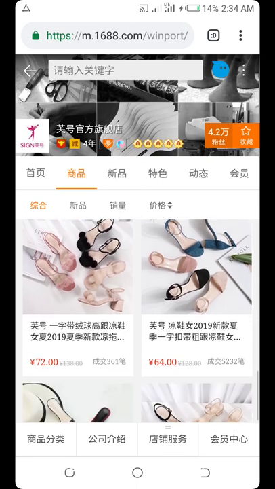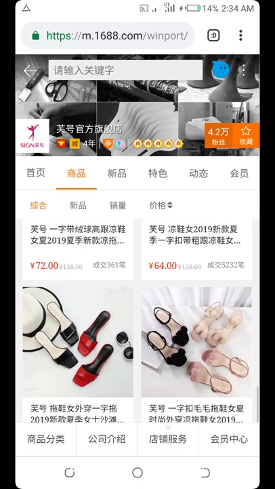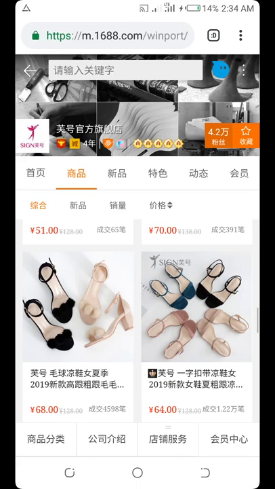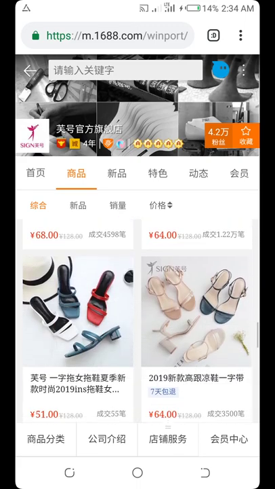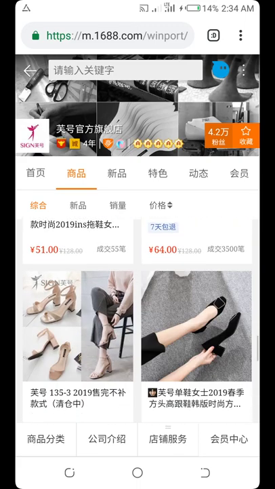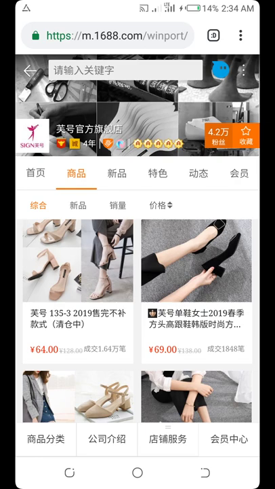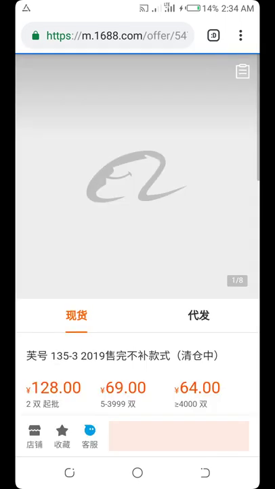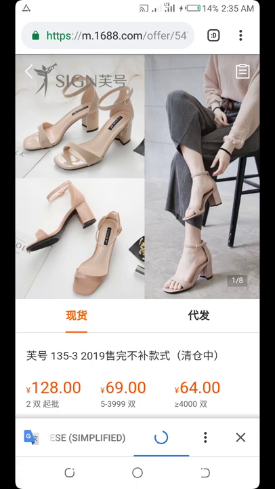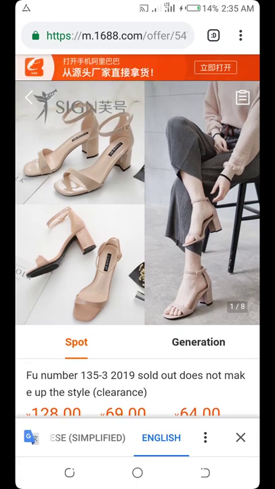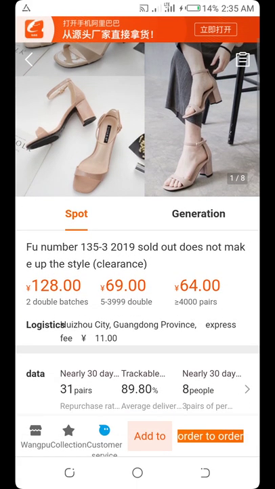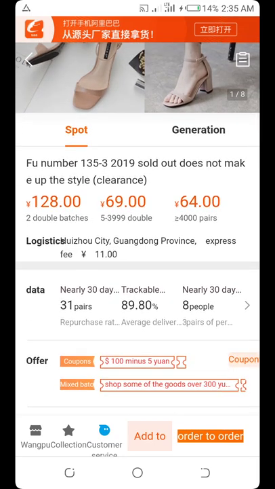Okay, let me check for this. You see this shoe.